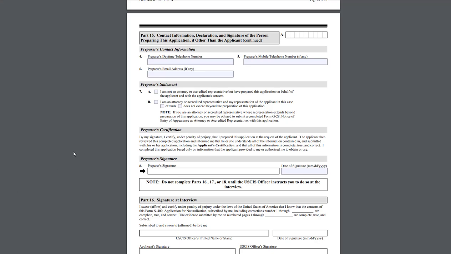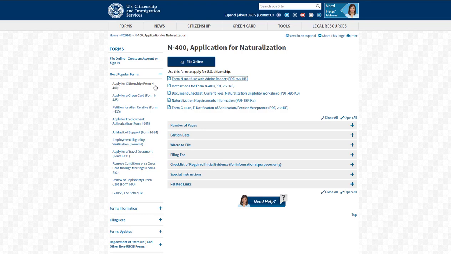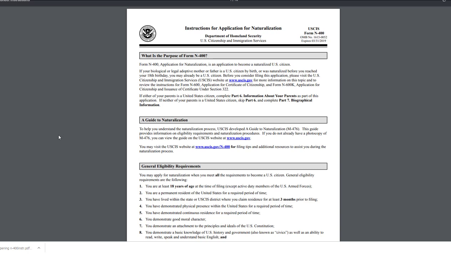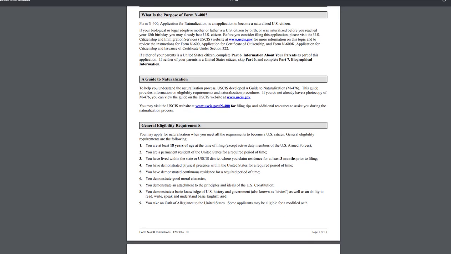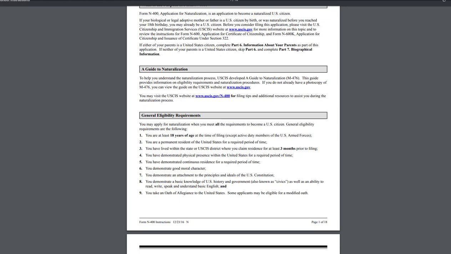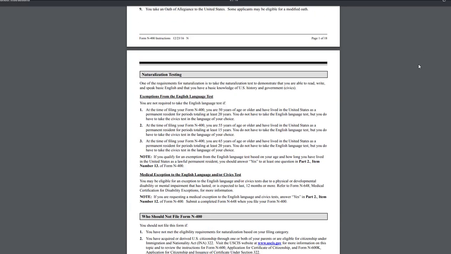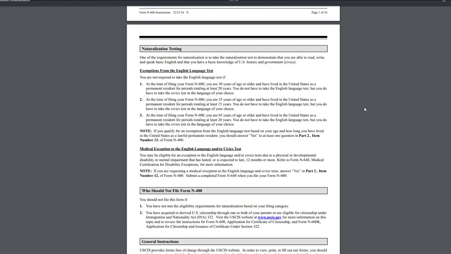All right, now that we're done with the application, let me go quickly over the instructions. Like I said, there isn't really anything complicated in the application. Unlike, for example, the application for a green card, I think that one is much more complicated. The process is much more complicated compared to the application for naturalization. But I definitely do recommend you go over these instructions. Just read through the whole thing so that you know exactly what you are dealing with and exactly what the process is going to be.